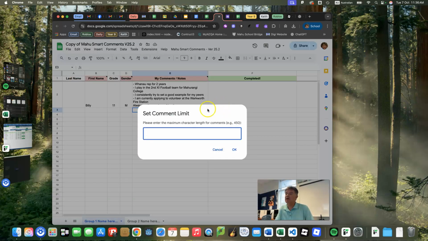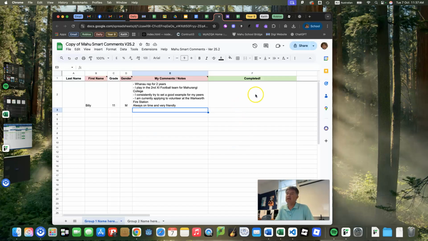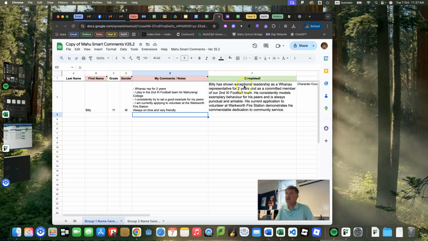At the same time, it will ask you how many characters. Now, from last recollection, I think we are on 450 maximum characters for our whānau comments on our reports. If that changes, it's as simple as you type in the number. If the IT team changes this to 500 or whatever, you can just update this once. And I go, okay. And then I'm expecting an outcome right over here. You can see it gives you a percentage indicator. And because I've only got one, it should be really quick. And here is my feedback, my comment that it has generated for me.